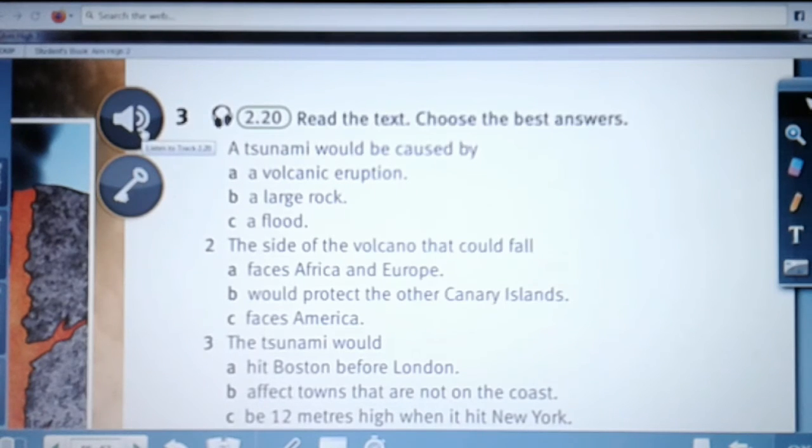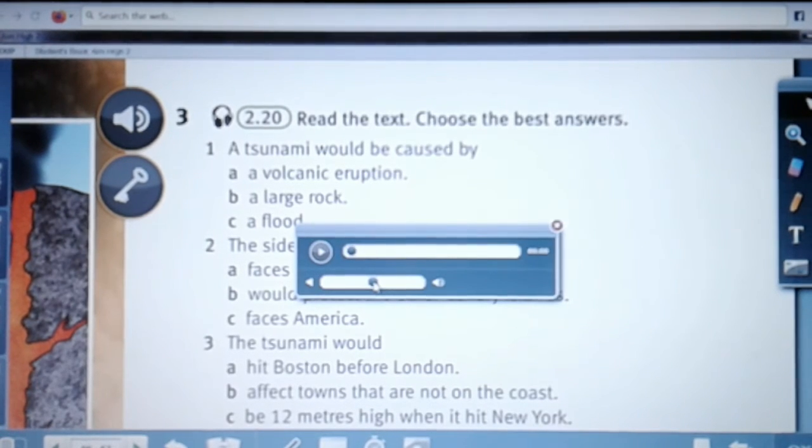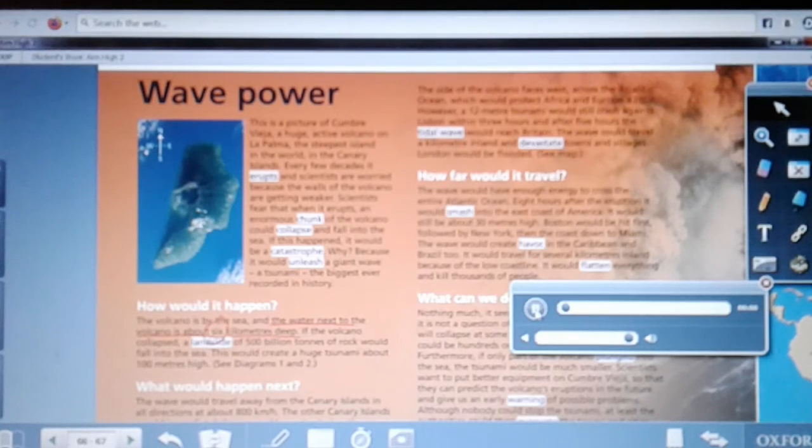After finishing the second part, you need to do part 3. You need to read the text and then choose the best answers. So, I'll play the audio of the text and then you can listen to the audio while reading the text. Alright? Unit 8, page 67. Read. Exercise 3. Read and listen to the text.